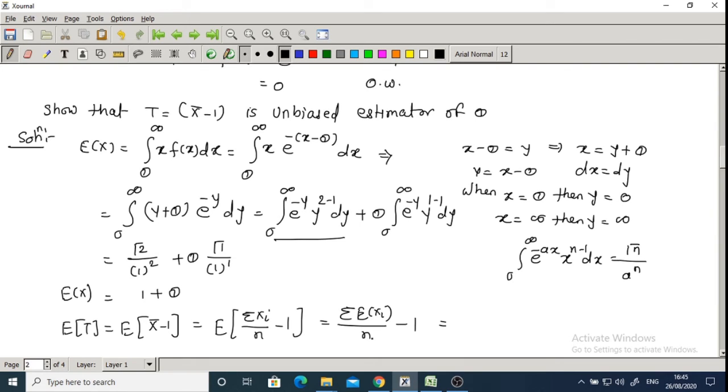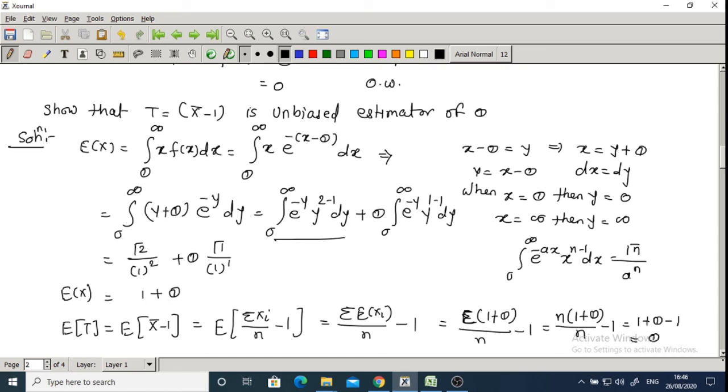Already we calculated expectation of xi, we put that value, so we'll get summation of 1 plus theta divided by n, minus 1. But this 1 plus theta is constant, and the addition of that constant term n times gives n into 1 plus theta divided by n, minus 1. So this n gets cancelled, 1 plus theta minus 1, and finally we'll get theta.